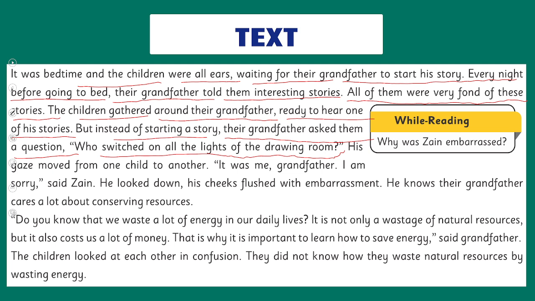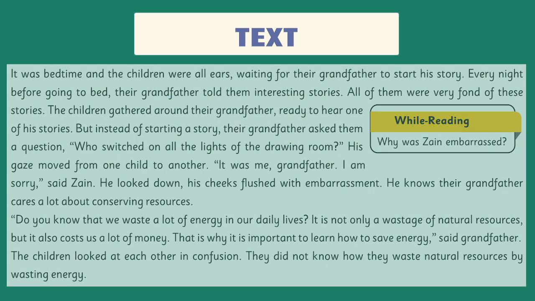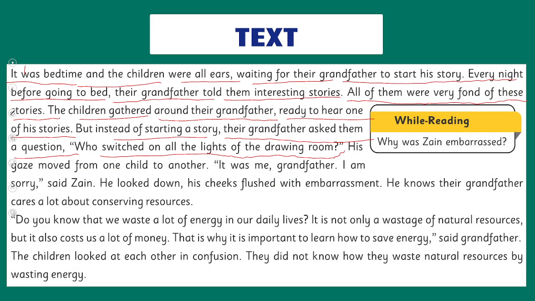So students, we have to indicate the perspective of this text. Firstly, there is a third person pronoun, and what is that third person pronoun? The third person pronoun is it. So it indicates that this story is actually narrated in the third person perspective.